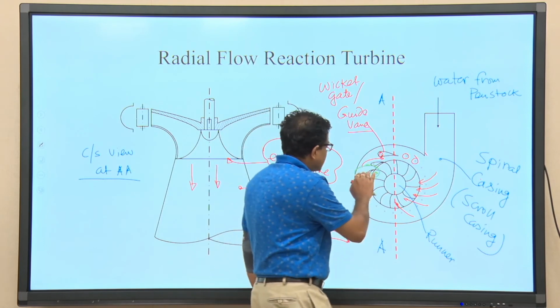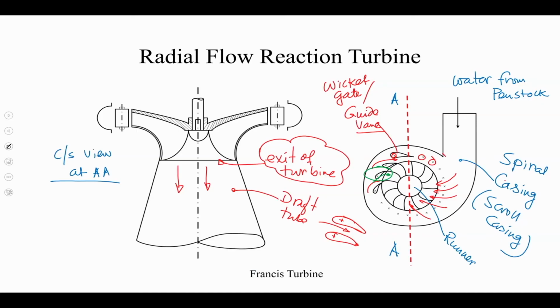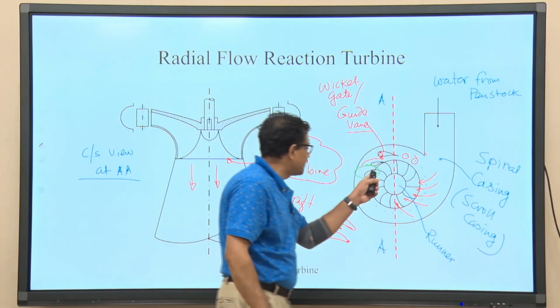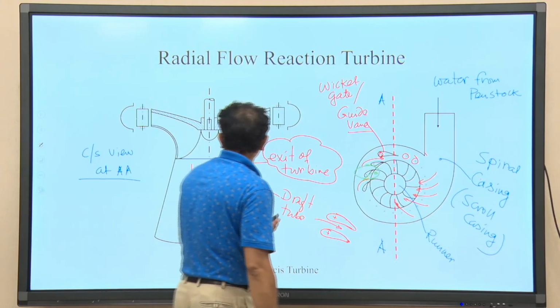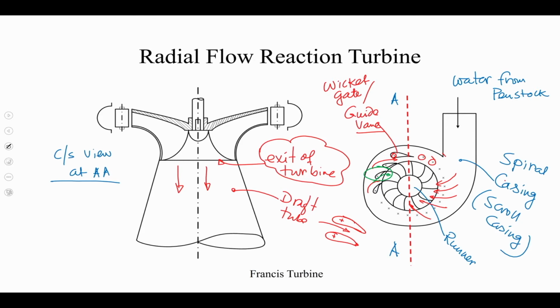So, when liquid is passing through the guide vanes and entering into the runner, the runner has a few blades. Now if I try to draw, the liquid is going into the runner from the scroll casing through the guide vane.